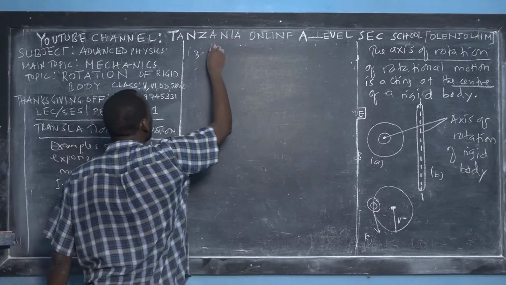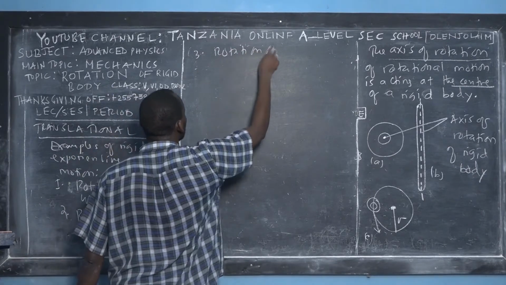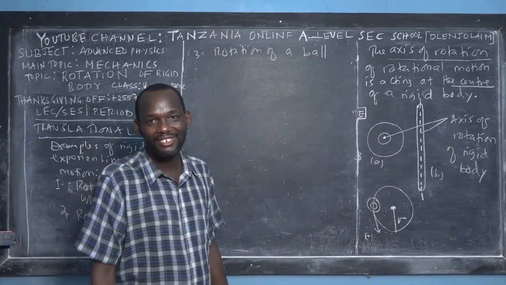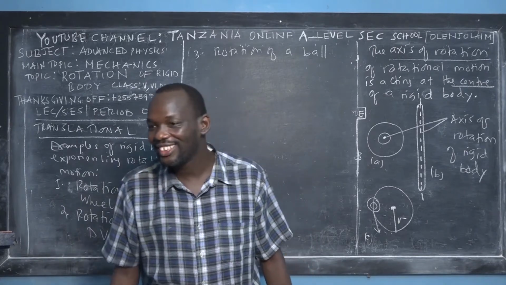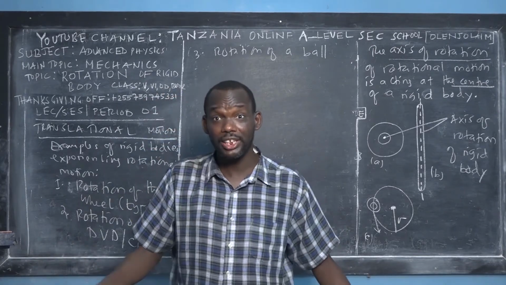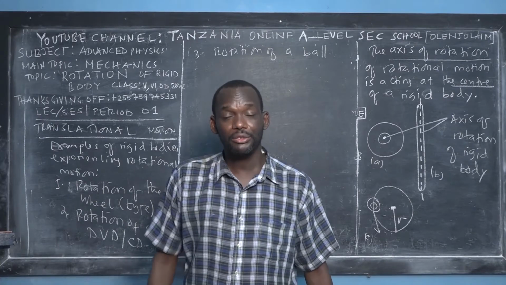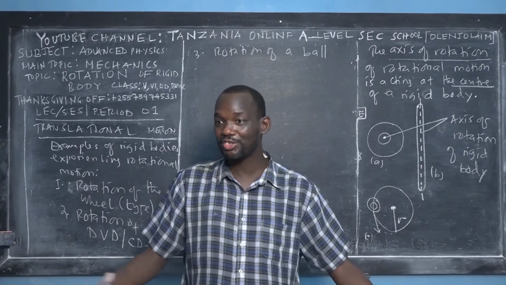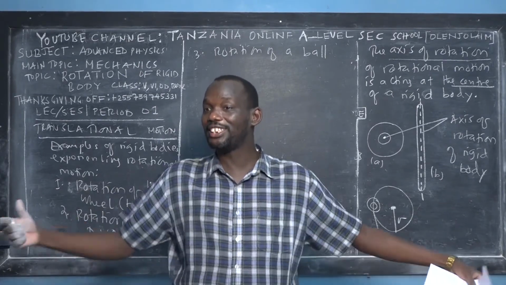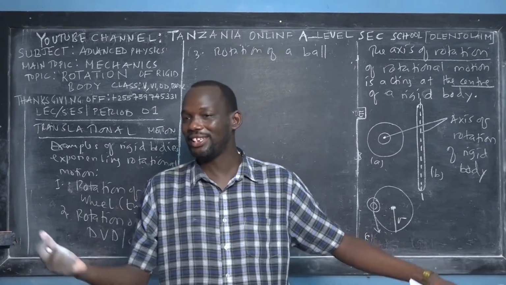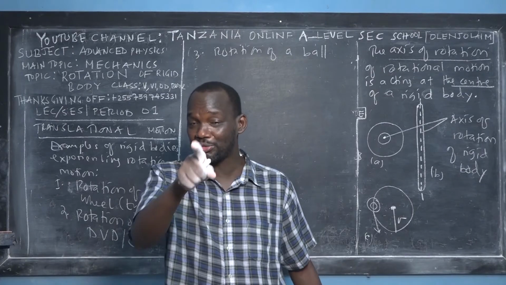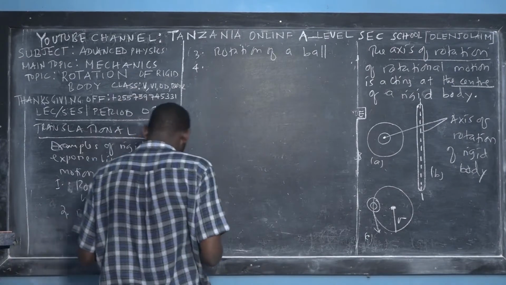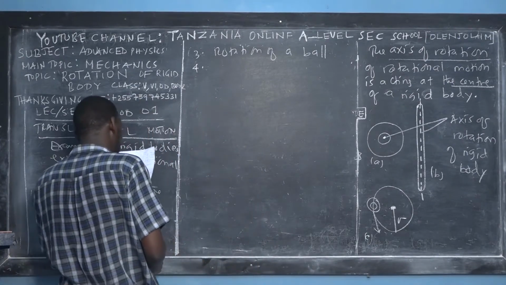The second example is rotation of a ball. Those lovers of football, we are with you right now. When the ball is being played, if you're watching the game for 90 minutes, you'll find that in many cases the ball is rotating. But you've never noticed, you're just celebrating that we won. We kicked Barcelona, we kicked maybe Man U. But you don't know that the ball is experiencing rotational motion.